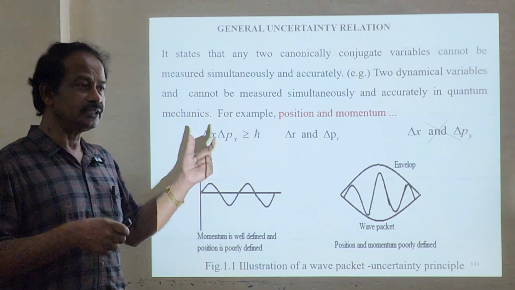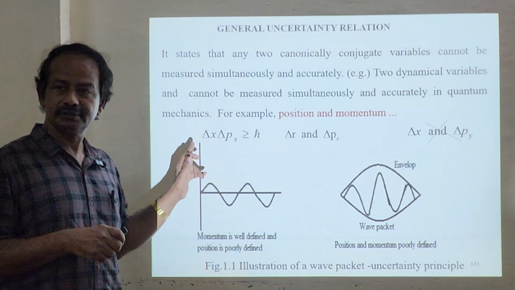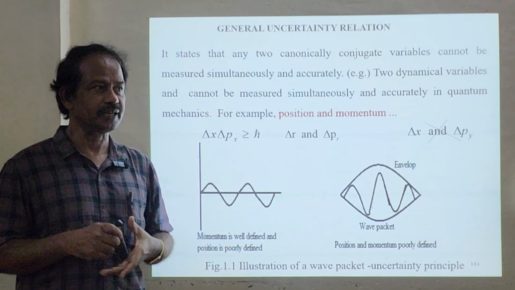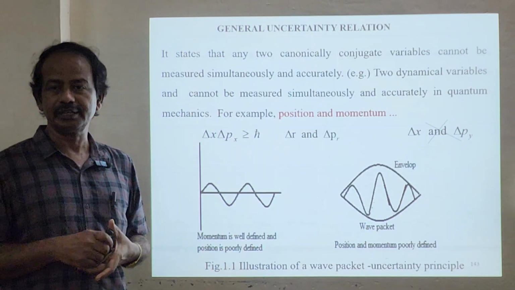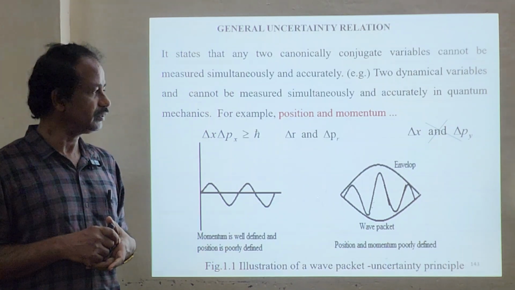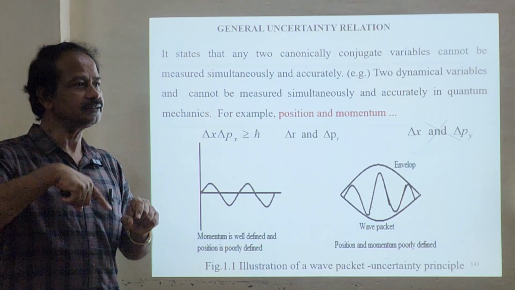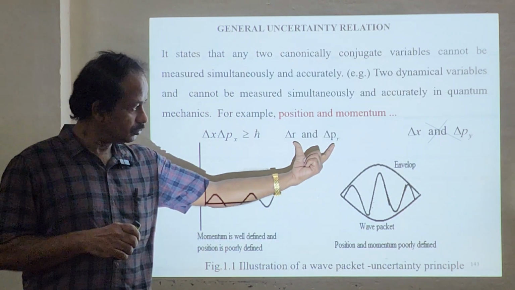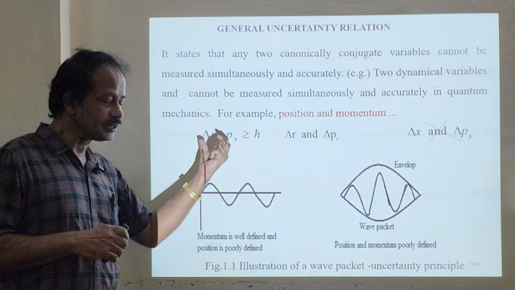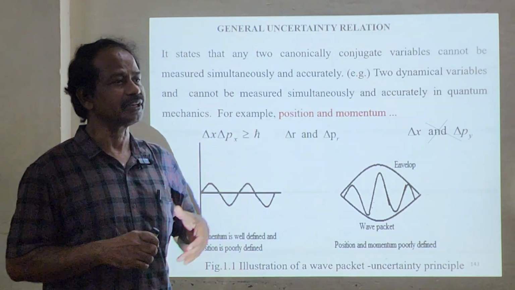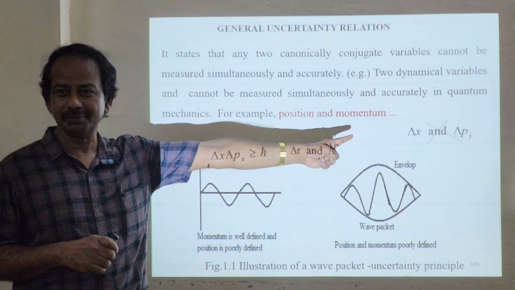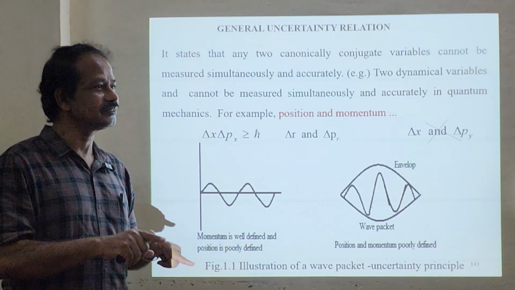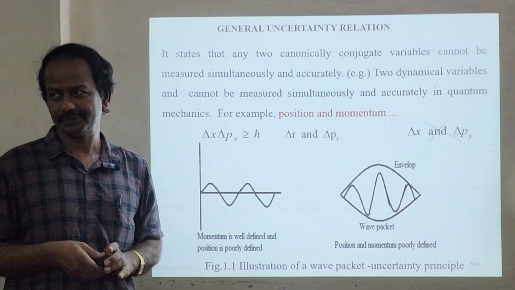Do you think it is always connected with Cartesian coordinates? No. We can have the polar radial distance, del r and del pr. They are canonical conjugate variables, where r is the radial distance and pr is the radial component of the momentum. What about x with py? They are not canonical conjugate variables. x with py, x with pz, they are not canonical conjugate variables. x with px, y with py, they are canonical conjugate variables.